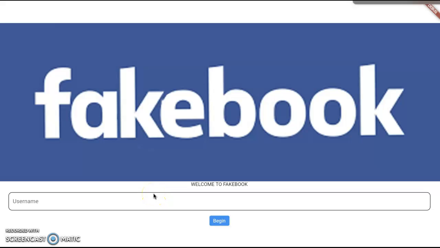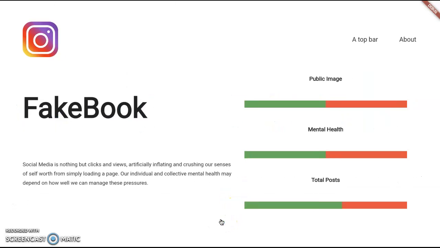Hi guys, so today we created FakeBook 1.0. This is our welcome screen. As you can see, we have a beautiful logo right there and it says welcome to FakeBook, and you can insert your username. So for example, I'm going to input Jacob and then we can click begin. So that's our welcome screen.